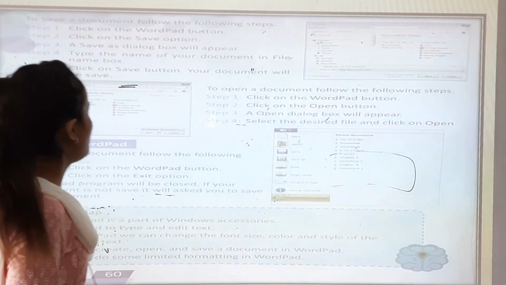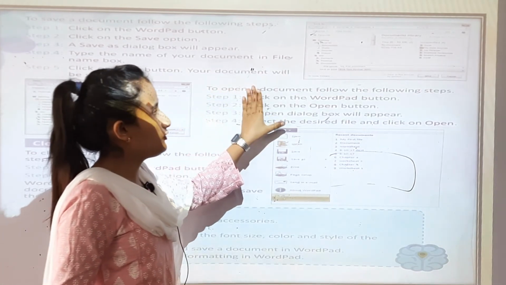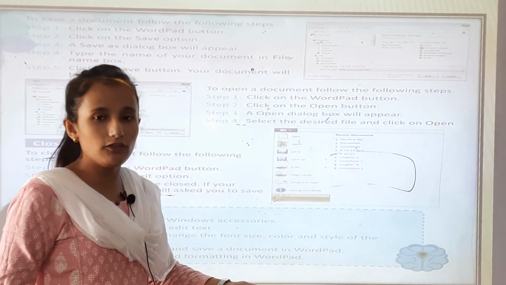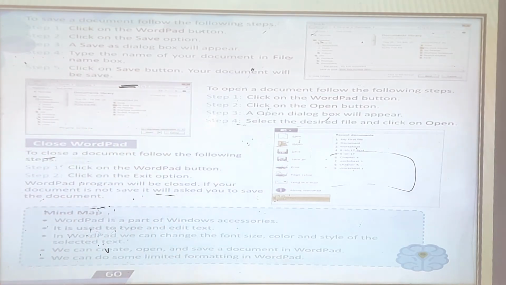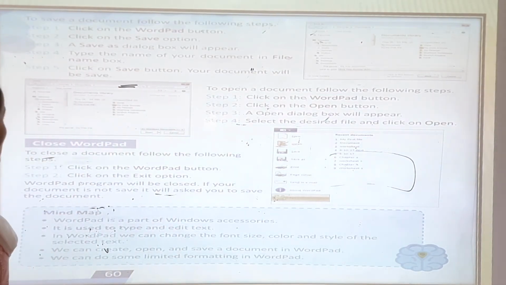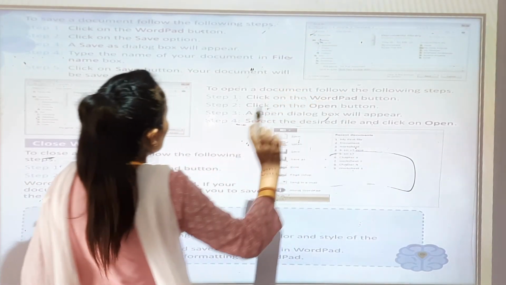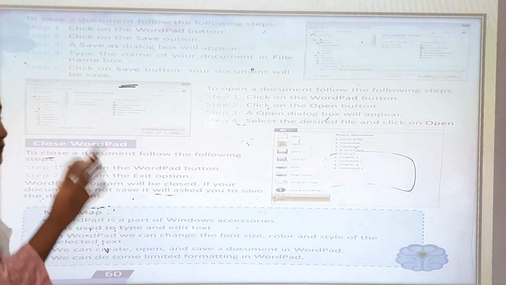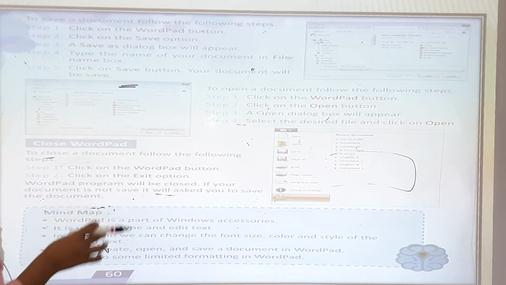Okay, now to save a document, follow the following steps. I have told you in the previous class also how to save documents. Now you can see step 1, click on the WordPad button. Step 2, click on the Save option. When you click on the WordPad button, there is a Save option, and there are so many options.